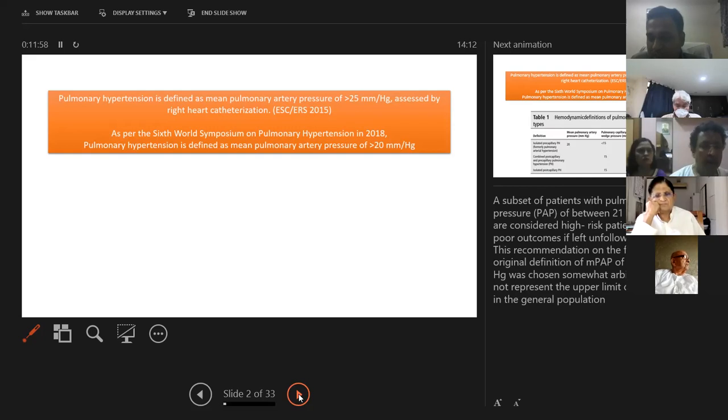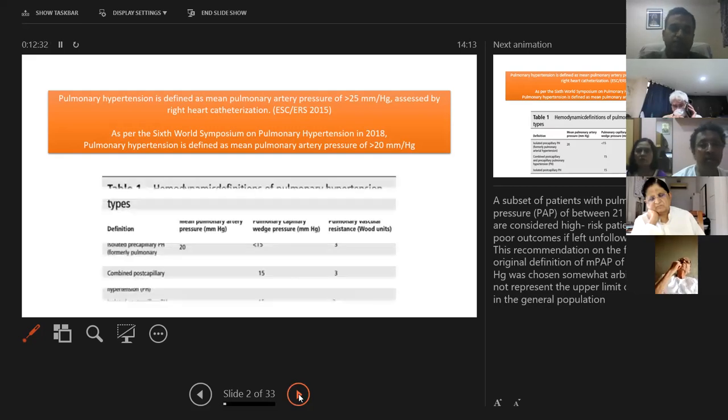Now, as per the 6th World Symposium, which happened in 2018, they decided that we'll decrease the cutoff value of mean pulmonary artery pressure to more than 20 millimeters of mercury instead of 25. The reason being very simple: this 25 millimeters of mercury was an arbitrary value and it was not taken based on any randomized trials. And they found that people who fall in this gray zone of 20 to 25 millimeters of mercury later on in life developed severe pulmonary hypertension if they were not followed up. Hence, they decided to decrease it to 20 millimeters of mercury.